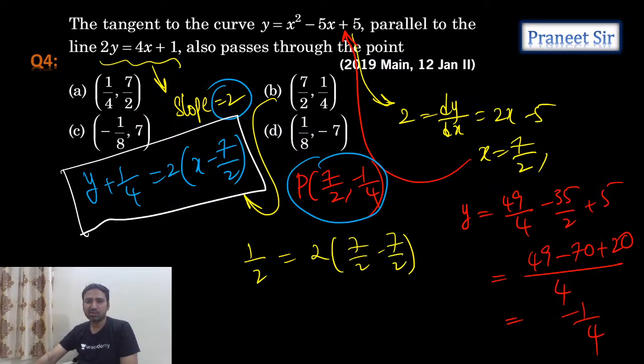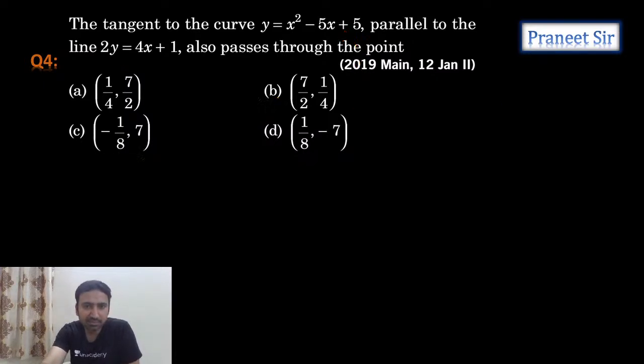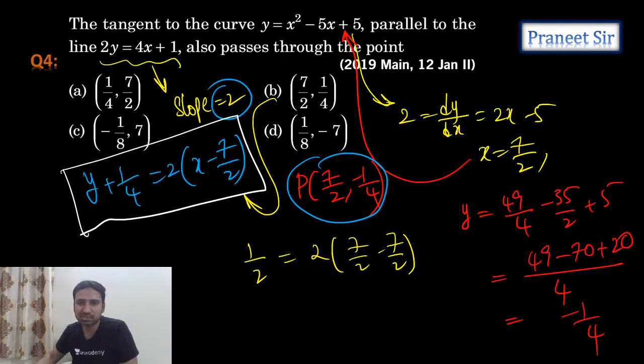So guys, I am getting wrong somewhere. Let's see where I made the mistake. He is saying option B is correct, but it looks like option B is not satisfying. So let's substitute another option.